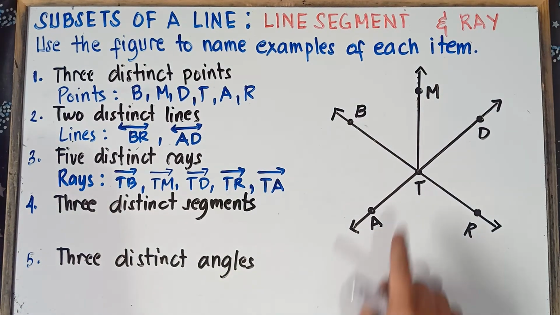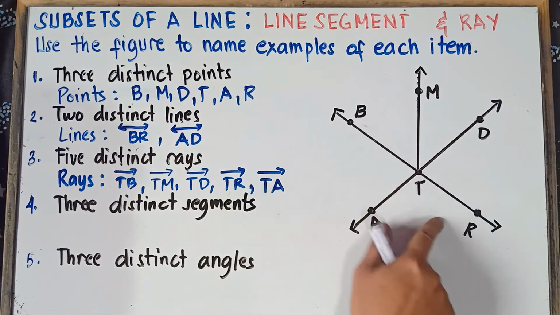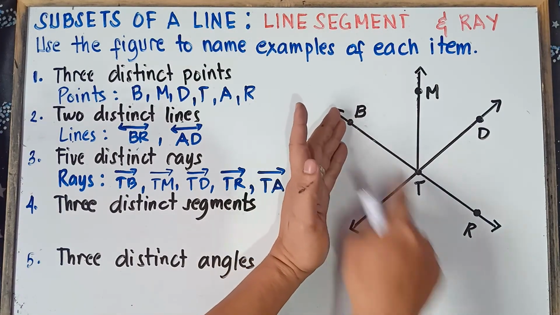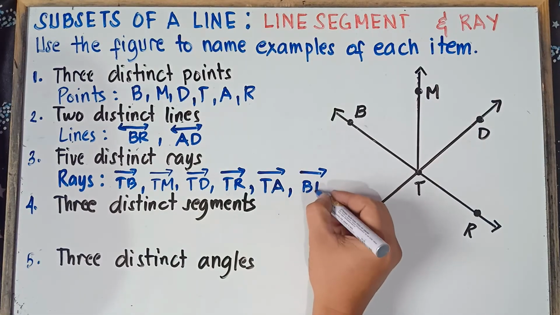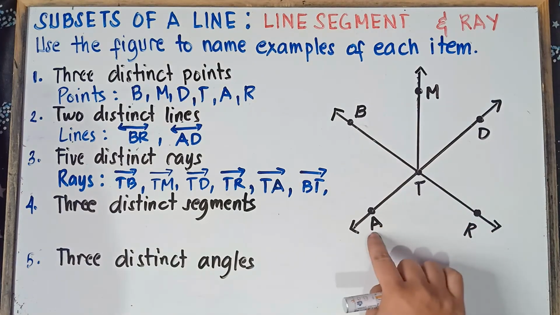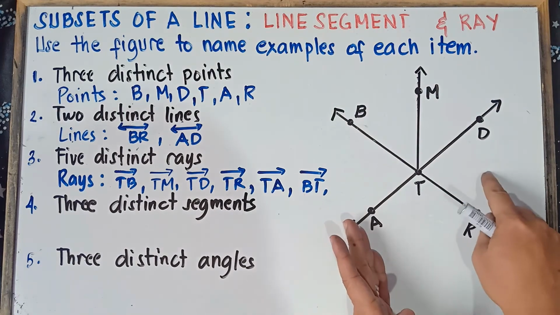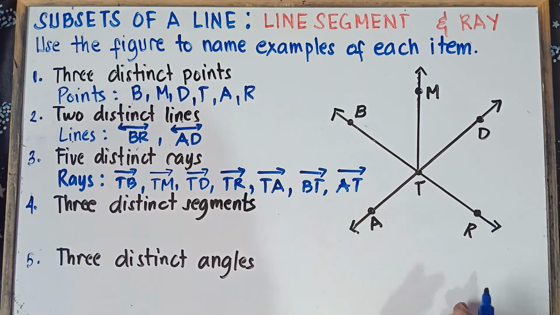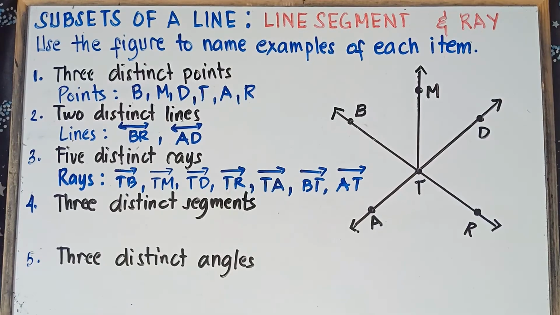Alright. So we have ray TB, or we can have ray TR. Or we can have ray BT. Once again, ray BT is the same as ray BR. So ray B and then T. We do have many rays, class. And then we have TA. And if this is our starting point, AT. We have ray A and then T. Ray AT is the same as ray AD. So we do have many rays.